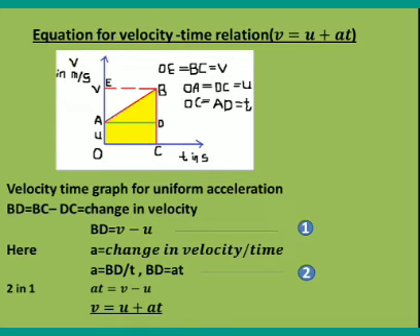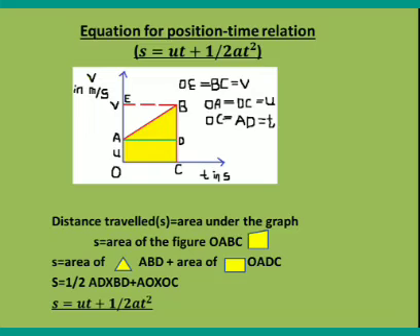So equation 2 in 1 gives AT is equal to V minus U, or V is equal to U plus AT. In this way we can derive the first relation, the equation for velocity time relation.